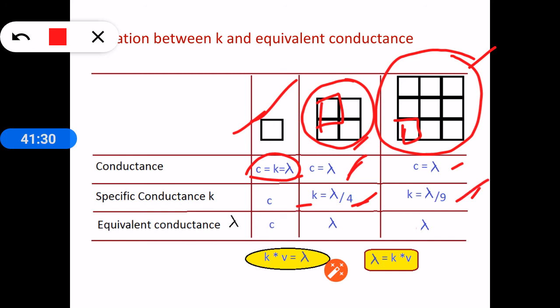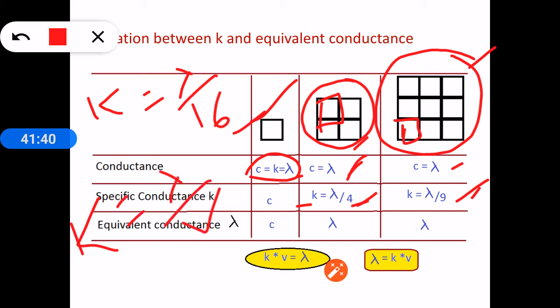So if we dilute 16 times, the K value will become lambda by 16. If we dilute for V ml, the K value will become lambda by V. So if we dilute 4 times, K is lambda by 4.